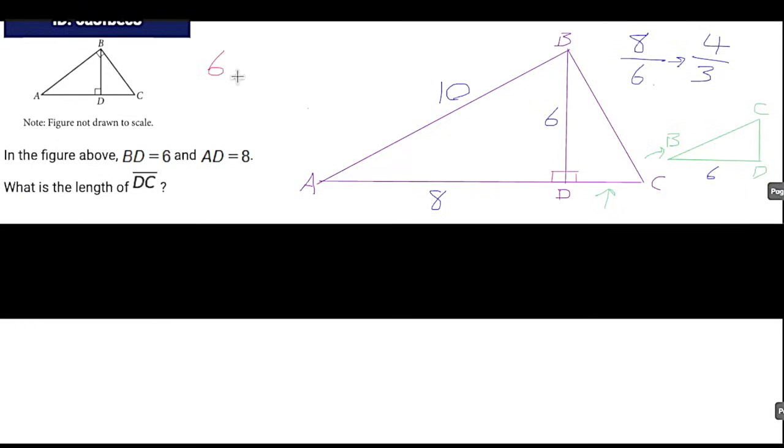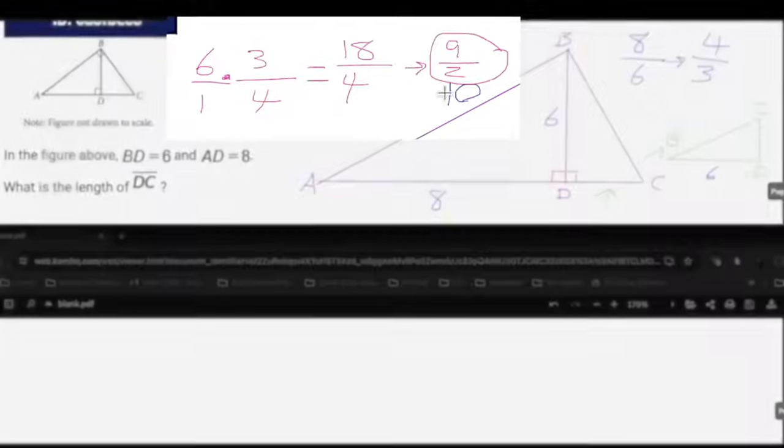So 6 times 3 over 4, you can just plug it into your calculator if you want, or you can do it like this. 6 times 3 is 18. 1 times 4 is 4. 18 divided by 4 simplifies to 9 over 2. And that is our answer.